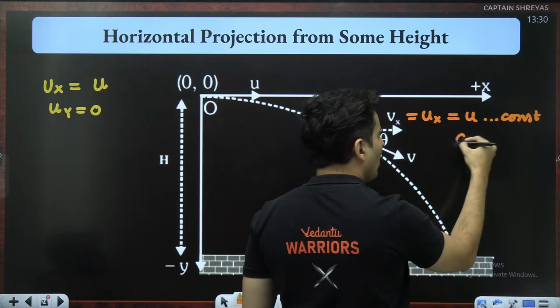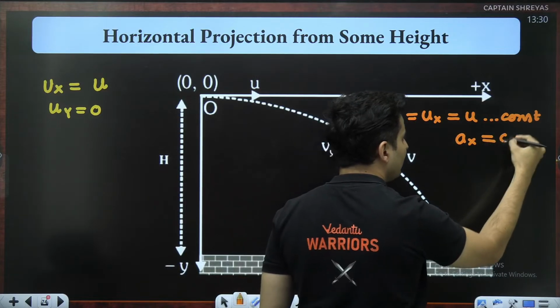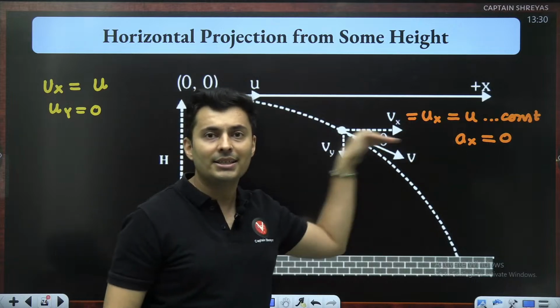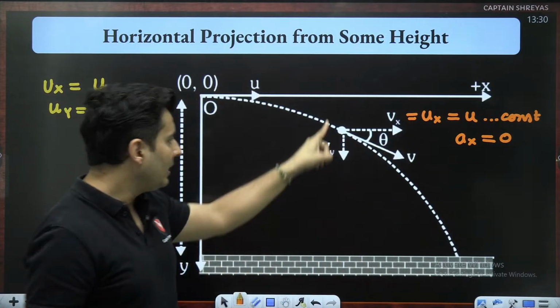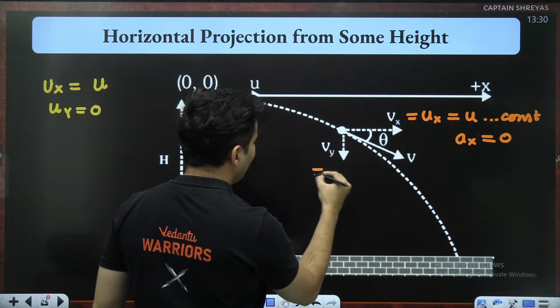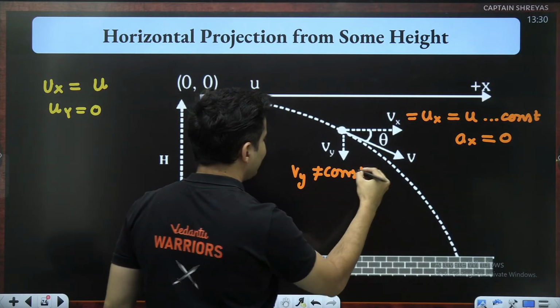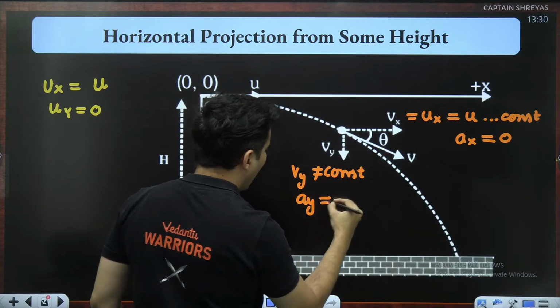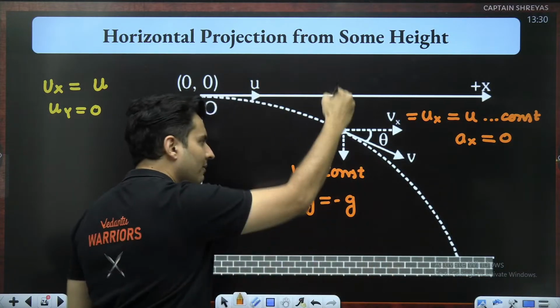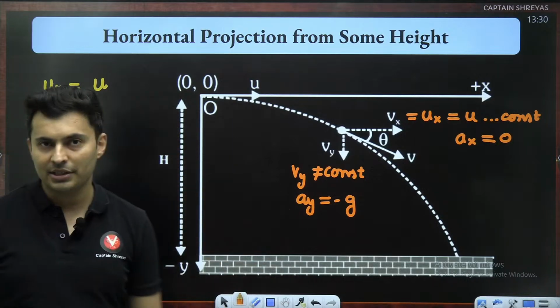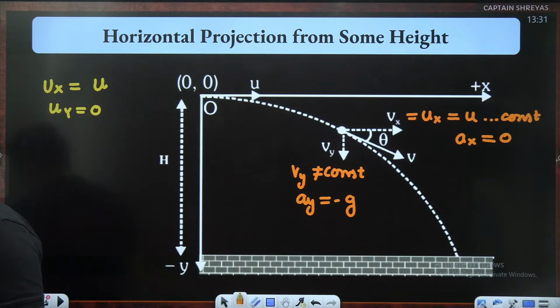Why? Because there is no acceleration in the x direction. So no velocity can change in the x direction. In the y direction, this velocity won't be a constant. Why is that so? Because there is acceleration of negative g, which will change the velocity in the y direction. Is that absolutely clear, everyone?